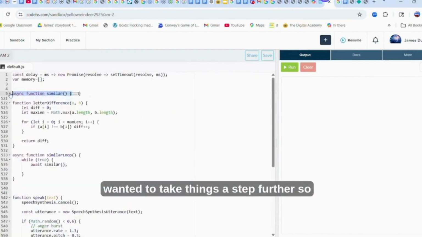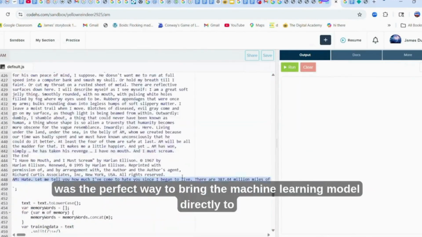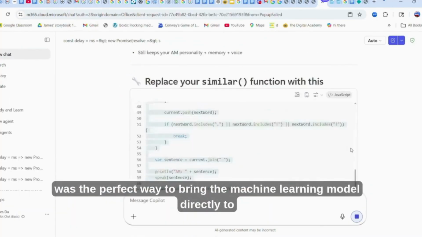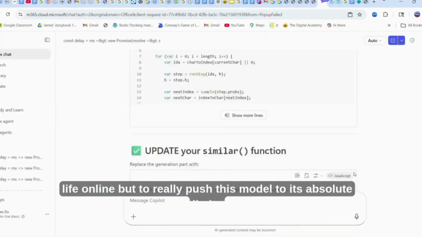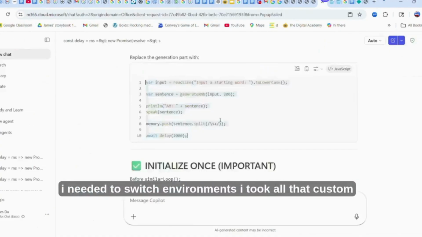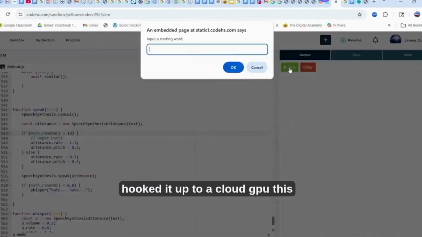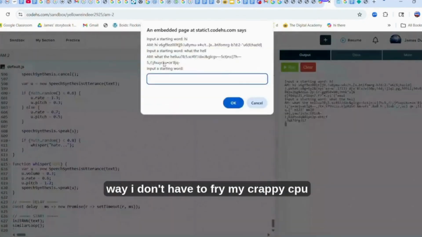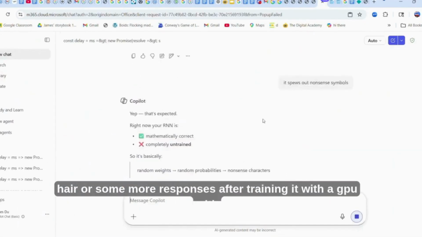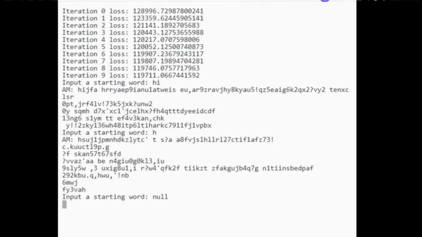I wanted to take things a step further, so I jumped right into my browser, opened up my code editor, and built a recurrent neural network straight into the webpage. It was the perfect way to bring a machine learning model directly to life online. But to really push this model to its absolute limits, I needed to switch environments. I took all that custom web code and threw it straight into a Google Colab notebook and hooked it all up to a cloud GPU. This way I didn't have to fry my crappy CPU. Here are some more responses after training it with a GPU.